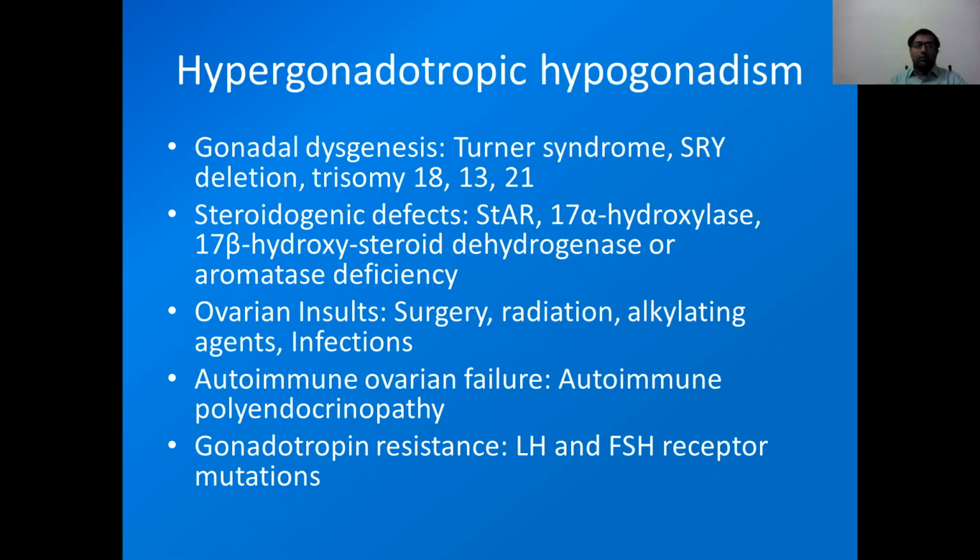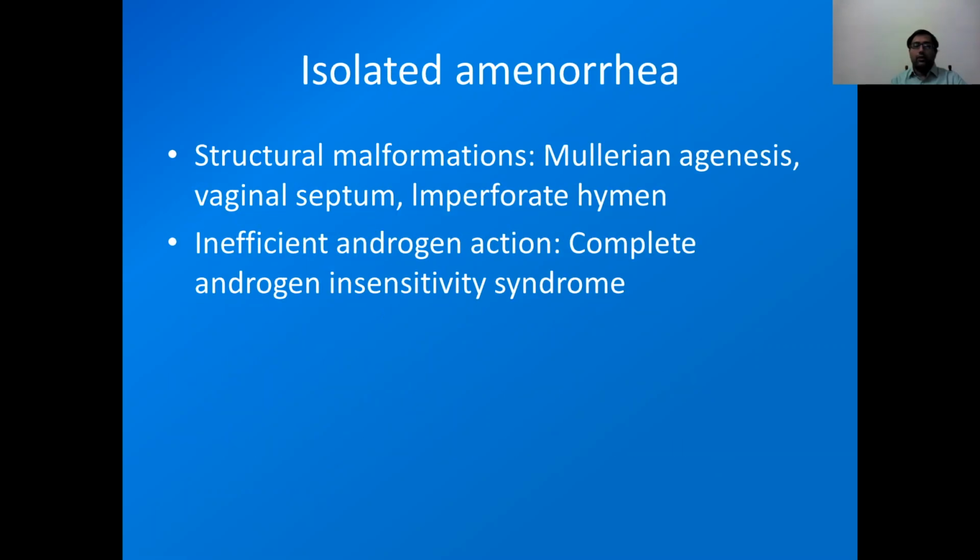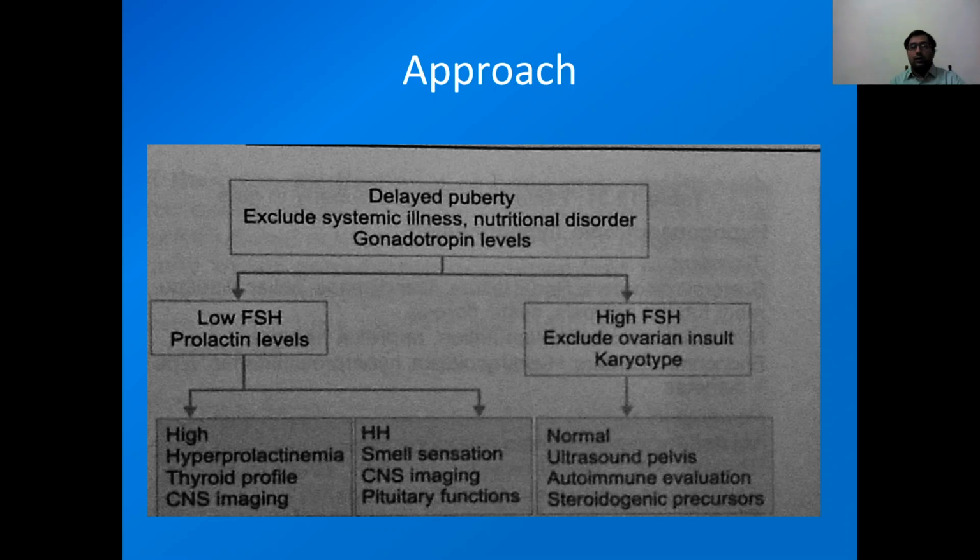These all are causes of hypergonadotropic hypogonadism. Isolated amenorrhea can be seen in Mullerian agenesis, vaginal septum, or imperforate hymen, or due to inefficient androgen action like complete androgen insensitivity syndrome.